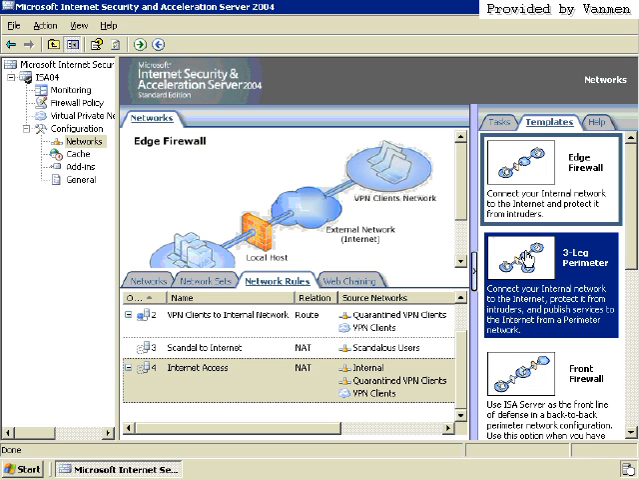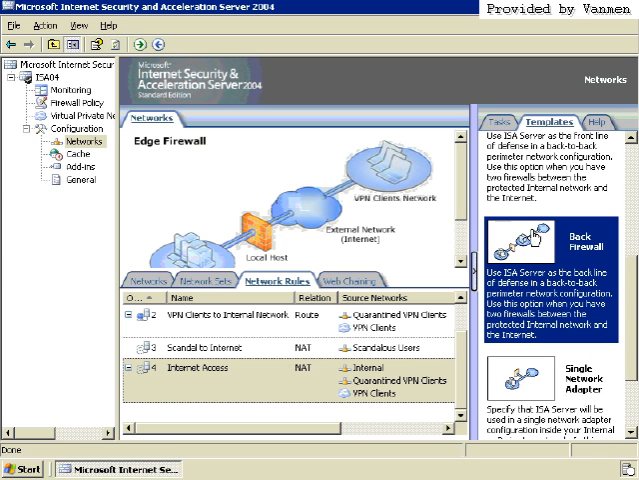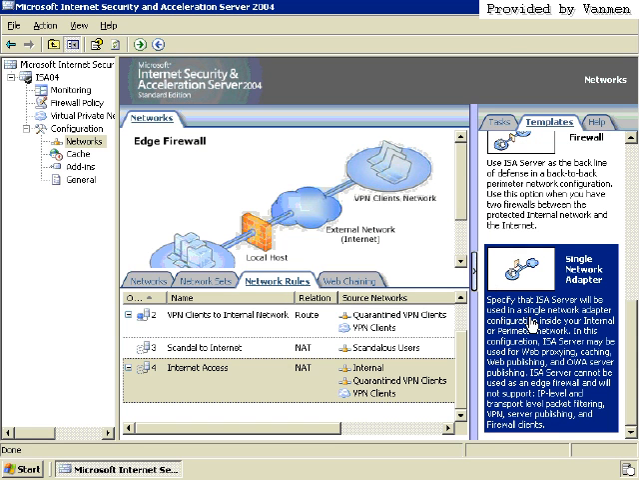For instance, you look at the picture and say, oh, I've got a 3-leg perimeter, meaning internal network here, DMZ here, internet up here. And maybe I'm a front firewall and there's another firewall behind me. Maybe I'm a back firewall, meaning there's a firewall up here and I'm the one behind it. Maybe I'm just a single network adapter and all I'm used for is caching.